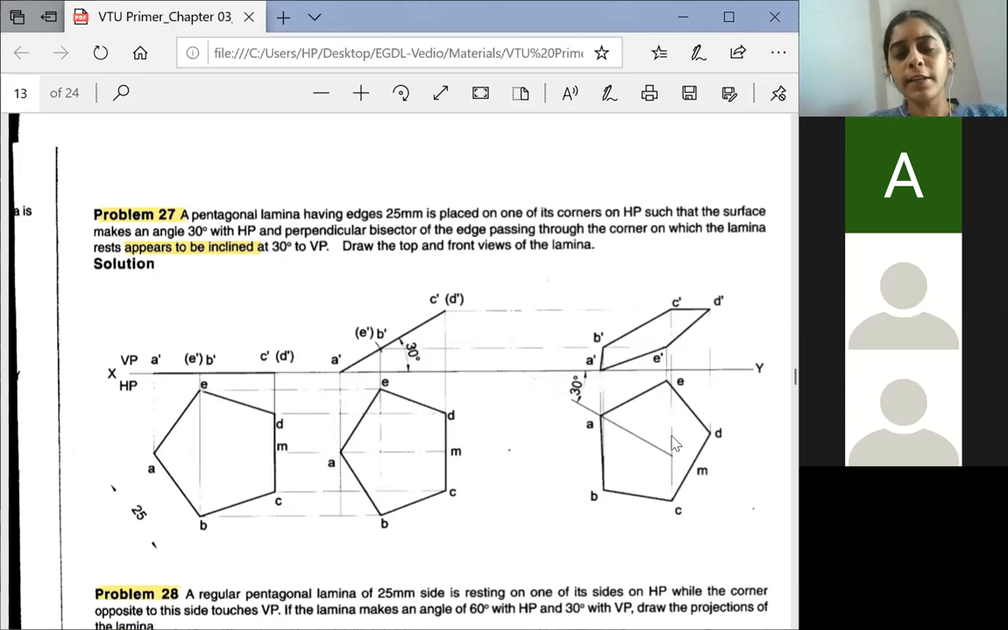You will take 30 degree to VP. After taking 30 degree to VP, the procedure is same. You have to fix one end of the bisector. Either M you can fix or A. So here we are fixing point A. So you can take 30 degree in this way or 30 degree in this way also. In this case we have taken in this way. So leave some